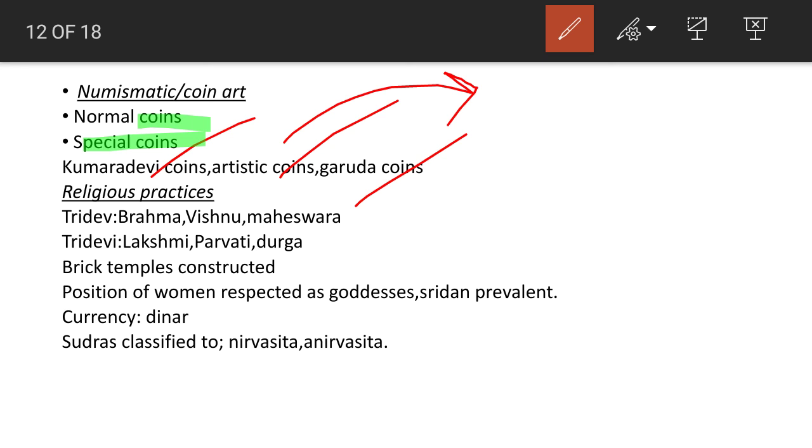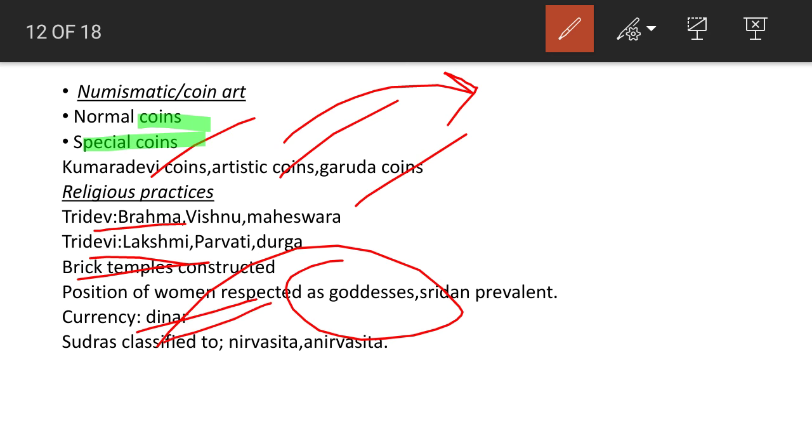Then the religious practices at this time were important. Tridev and Tridevi were there. Tridev include Brahma, Vishnu and Maheshwara. Tridevi include Lakshmi, Parvati and Durga. Also, brick temple construction was high in this time. Women were respected as goddesses in this time. The currency was called dinar.